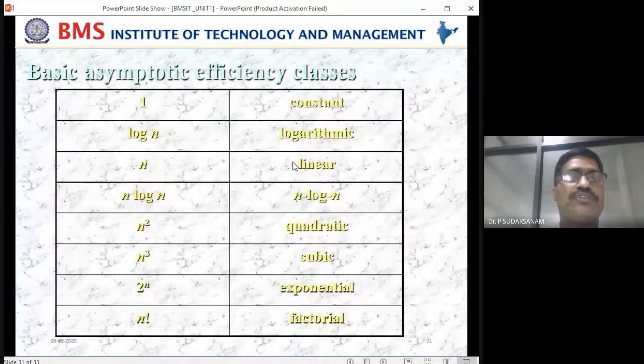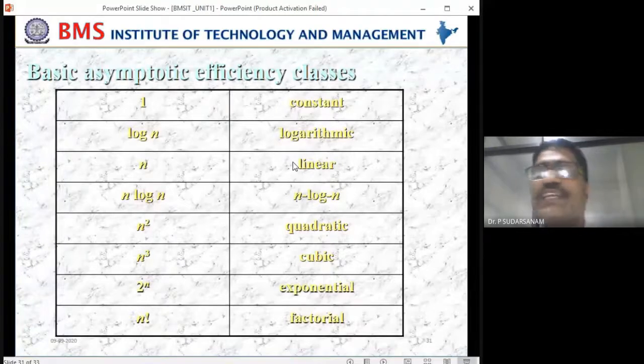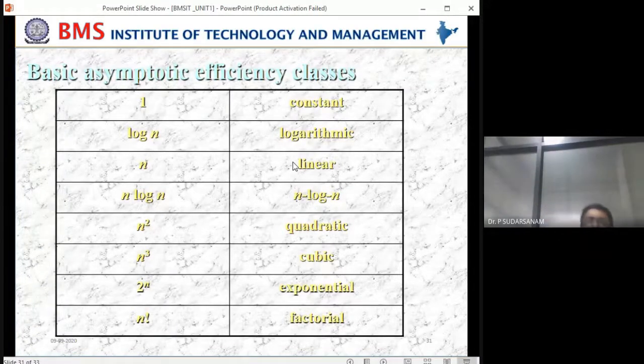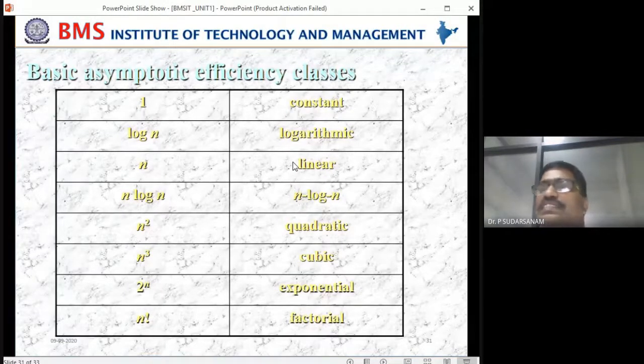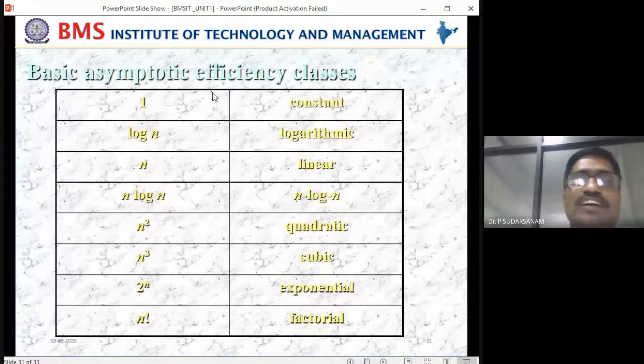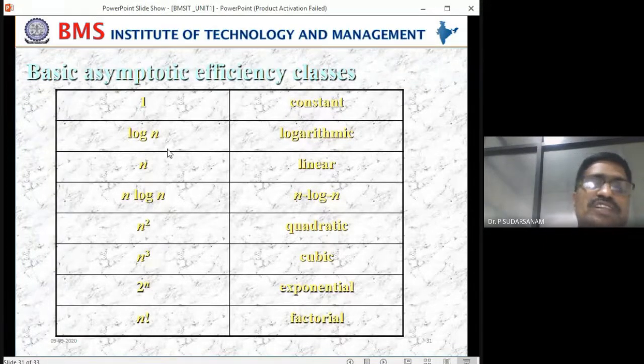Now see here the basic asymptotic efficiency classes. You have to remember this. One is nothing but constant. Log n is logarithmic. N is linear. N log n is n log n.